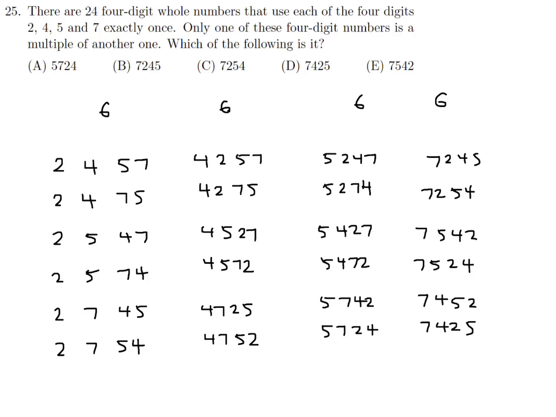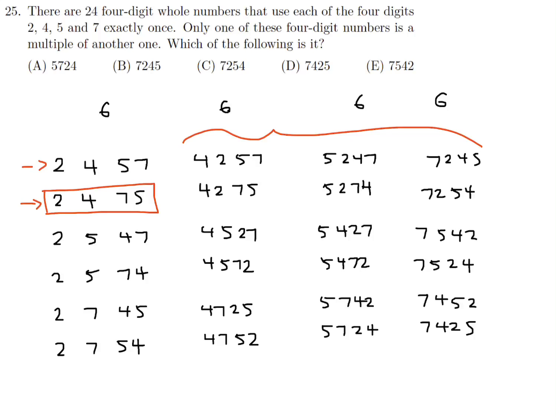All right, great. So they're saying in these 24, one of them is a multiple of another one. So there's no magic here or trick. You just kind of look through these and say, okay, we'll start with this one, 2, 4, 5, 7. If I multiply this by 2, will it show up anywhere in here? And the answer is no. If you multiply by 3, will it show up anywhere? And if you do that very quickly with 2, 4, 7, 5 actually,